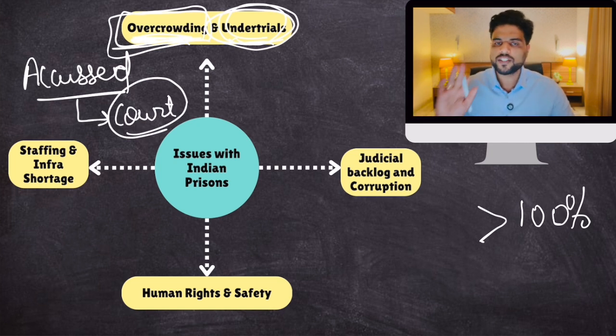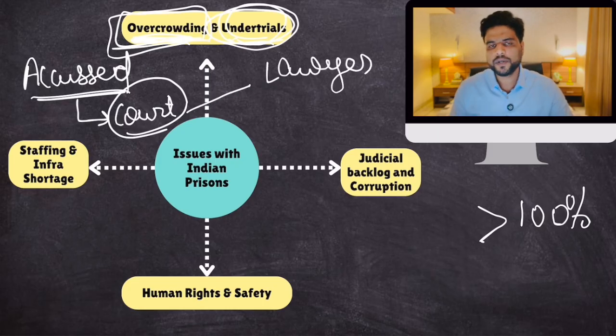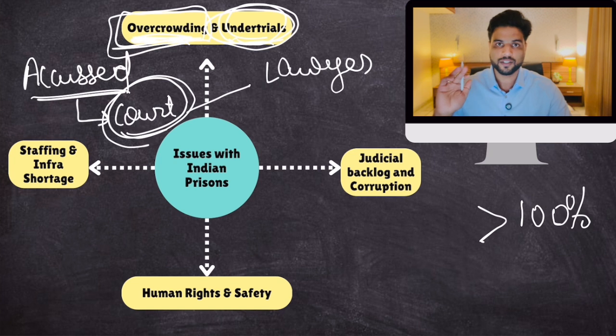So far, the court has not delivered a judgment. But because this accused is extremely poor and cannot afford a good lawyer, or the crime that this person committed was so heinous that the police asked the magistrate to keep him in their custody. Okay, the police asked the magistrate that we cannot allow this person to go free until the case's verdict is delivered. Okay, so we will detain him in our jails.